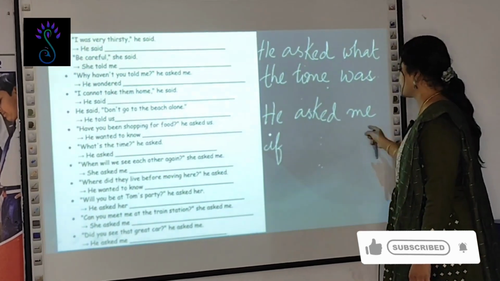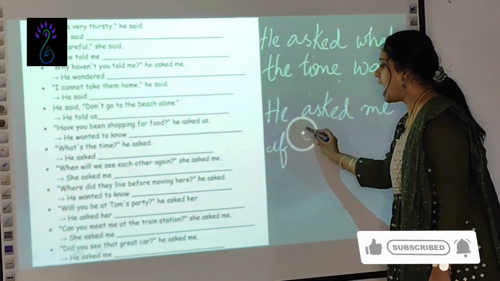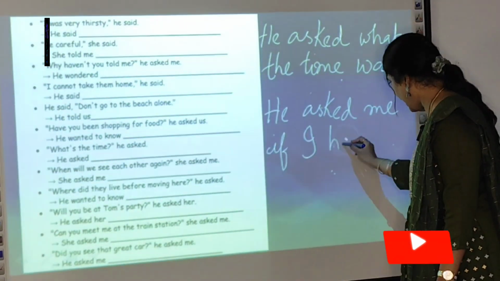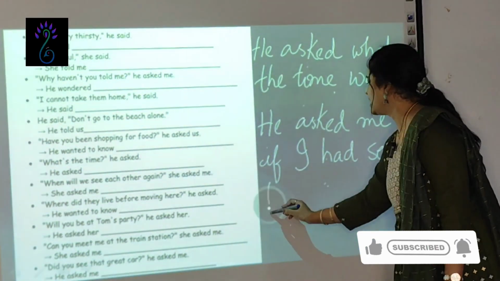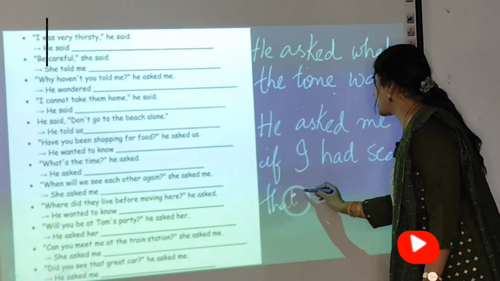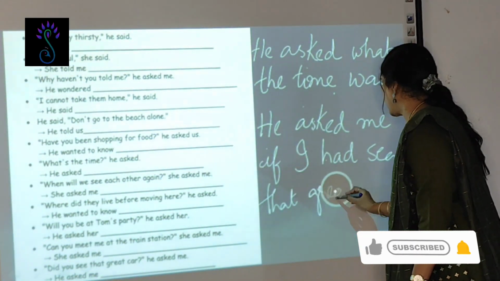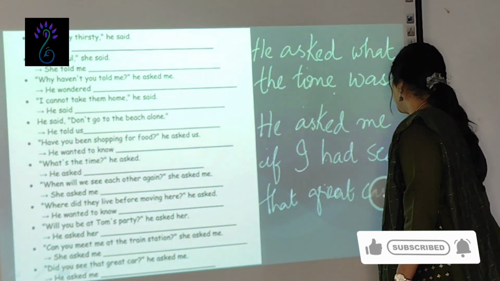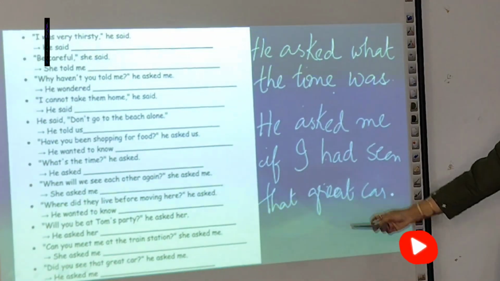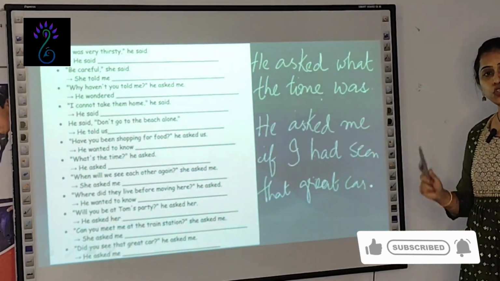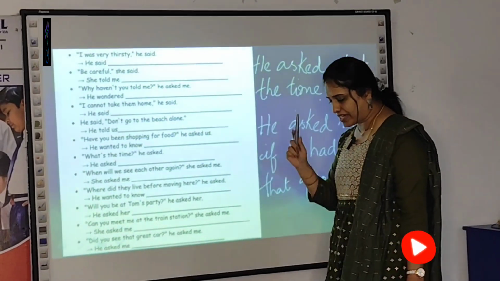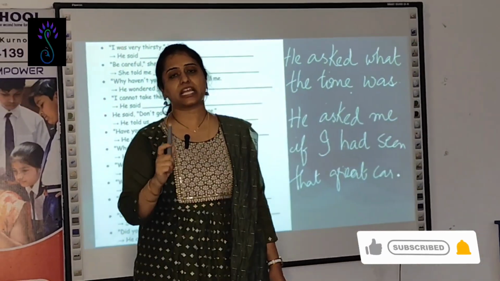He asked me if I had seen that great car. Because did is past tense, isn't it? Did, do, does. Every time it is followed by base form of the verb.